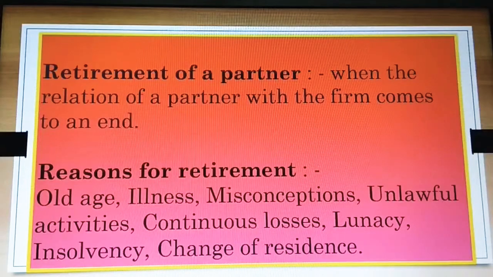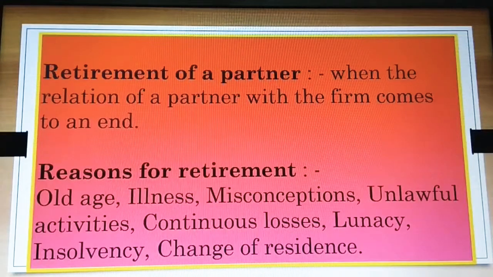First thing is old age. If a partner is too old, where he couldn't take up the responsibility of taking part in the management activities, in that case he could go for retirement. Then illness. If his physical fitness is not helping him to cope with his business, he has to go for retirement. Then misconceptions, which means misunderstanding or different opinions among the partners, might also result in retirement of a partner.